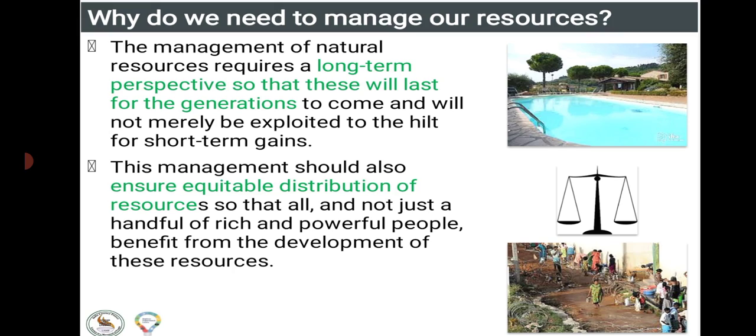Since exploitation is taking place, there may be a lack of these natural resources for future generations. Hence, for the long term, we must save the natural resources available to us for the next generation. Nowadays only a handful of people are benefiting, but this situation should not continue. All the generations who come on the earth must get a proper amount of the natural resources easily available in nature.